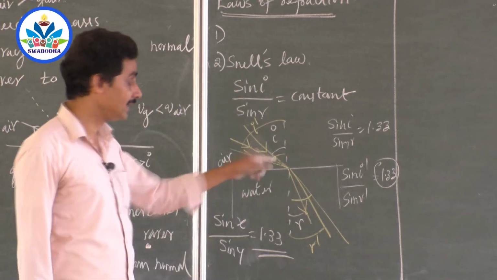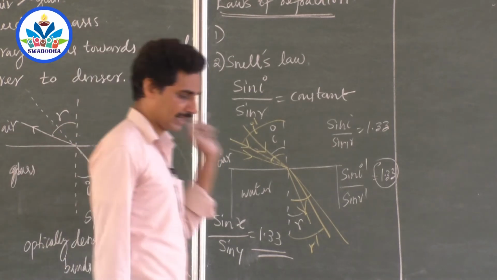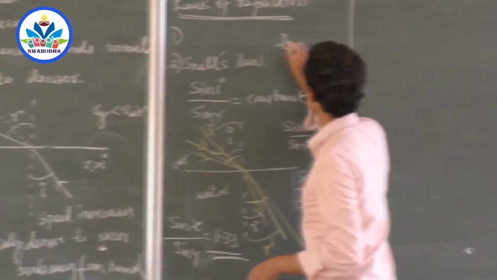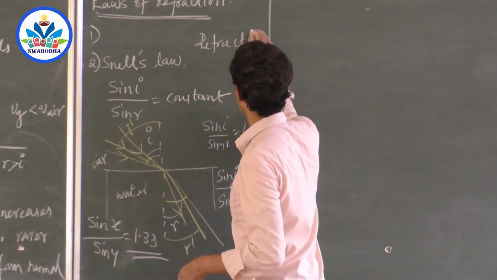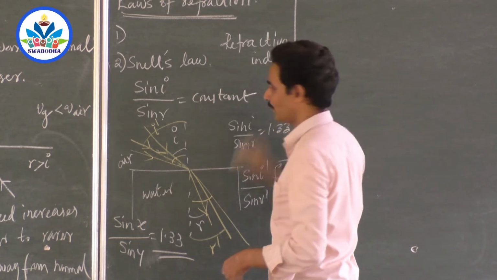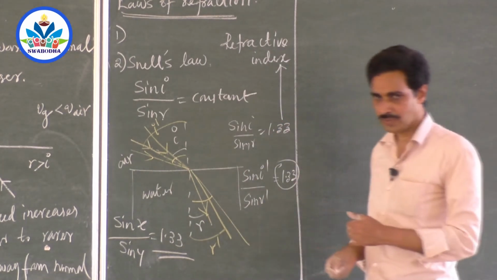That is why this constant value is taken as refractive index. This is called refractive index for that pair of media. Remember, index is a number. You have an index at the end of a book, and it will help you to identify the page.